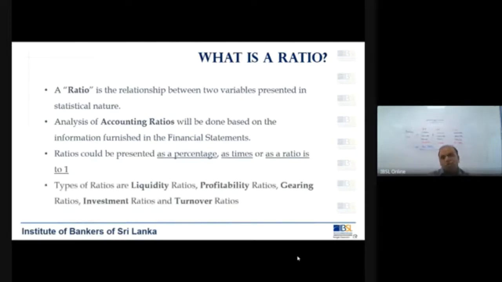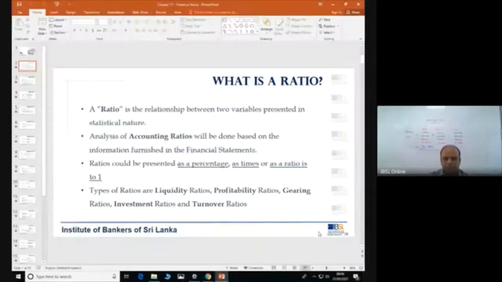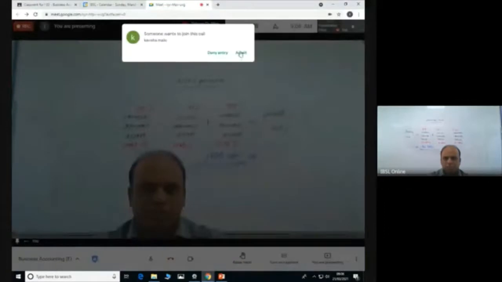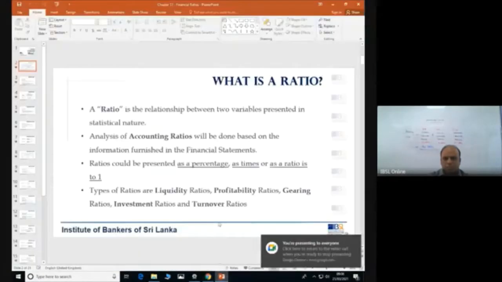The most common financial ratios that we talk about are liquidity, profitability, gearing, investment, and turnover. So there are 5 types of ratios. Turnover, you might not know what it is: basically the debtors turnover, creditors turnover, and the stock turnover, right?